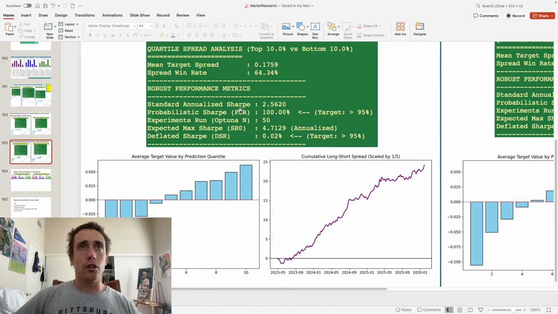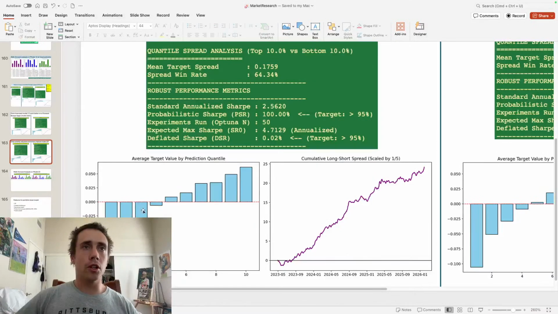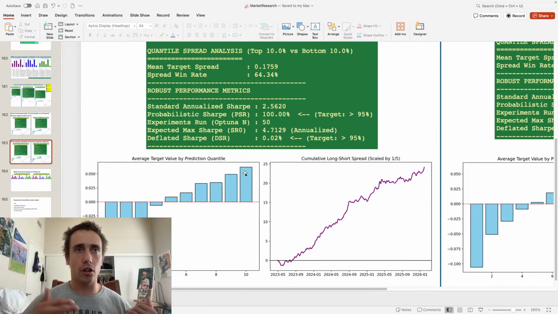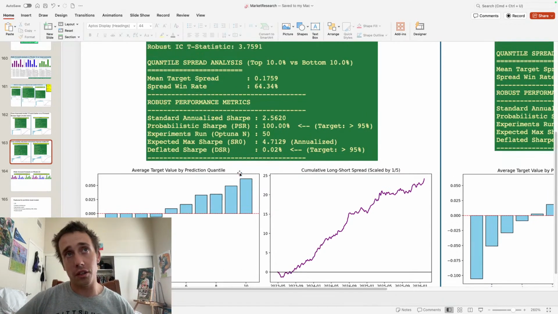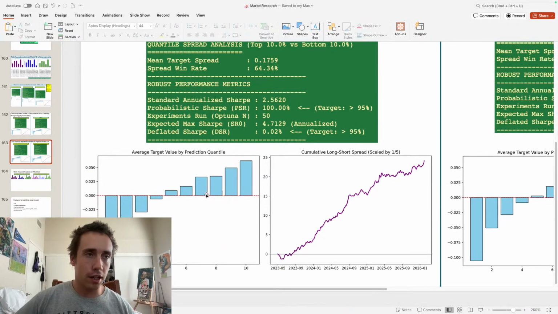In addition to all of these metrics being really good, the decile analysis looks really good. It should be monotonically increasing by decile. So if I divide it up into the lowest 10%, next 10 to 20%, etc., all the way up to the top 10%, 90% and above, it should start out with negative returns because this is a market neutral strategy, so I'm normalizing to the market average. It should start at the lowest and move all the way up to the highest. Each decile should be higher than the previous, and that's what we're seeing here. So it looks good on the metrics, and the decile analysis looks really good.